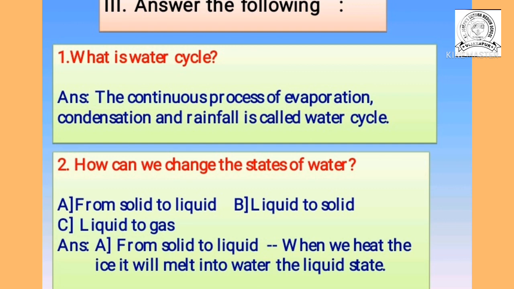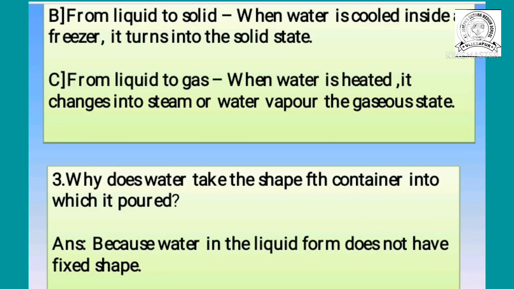Now the next one is from liquid to solid. How can we change liquid to solid? When water is cooled inside a freezer, it turns into solid state. When we keep the water inside the freezer, after a few hours what happens? The water becomes ice, right? It means when we cool the water inside a freezer, it turns into the solid state. The solid state of water, which one? Ice. Now the next one, C, from liquid to gas.